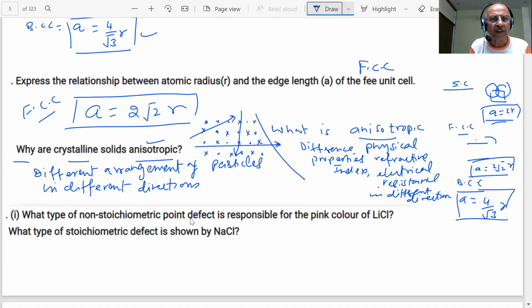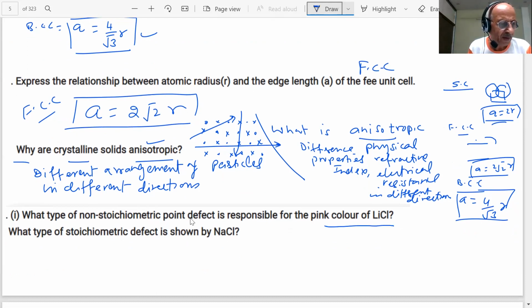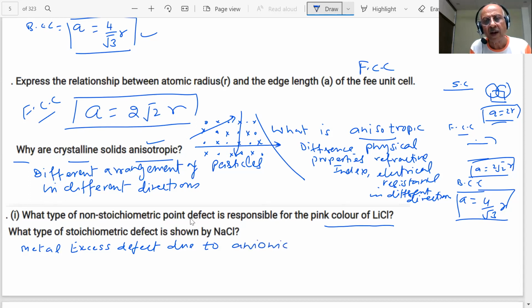Next question is, what type of non-stoichiometric defect is responsible for the pink color of LiCl, student? Metal excess defect due to anionic vacancy.